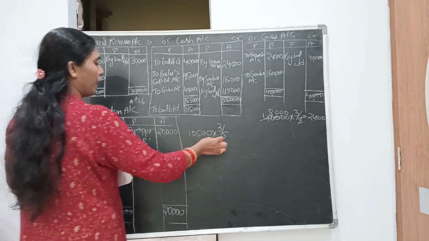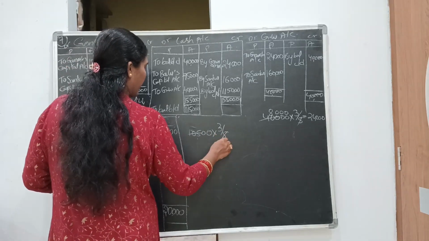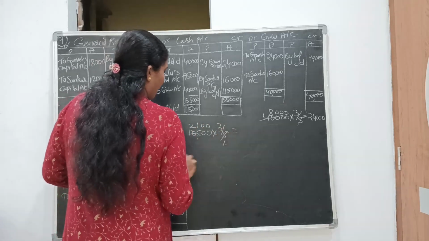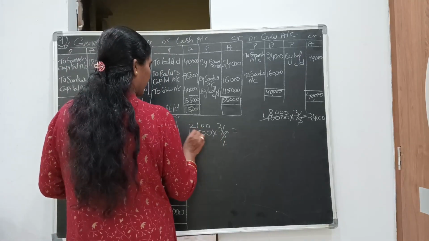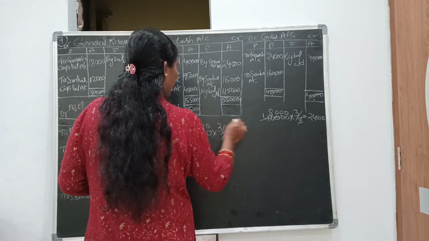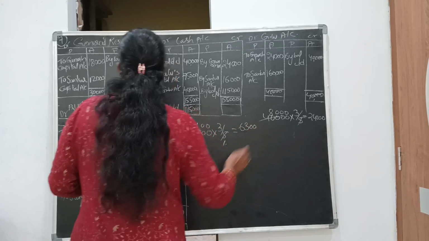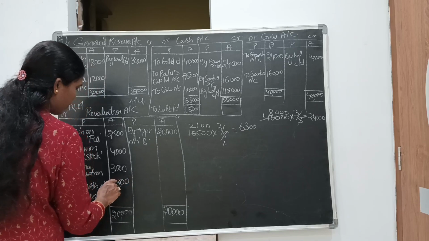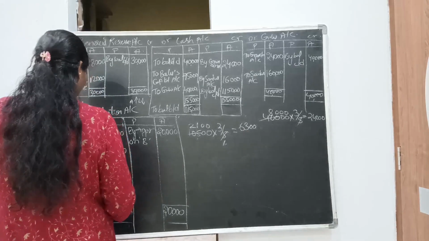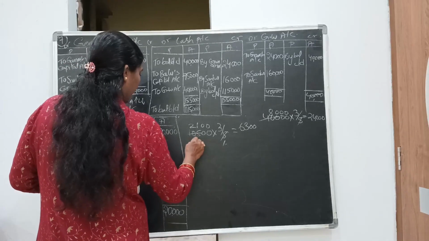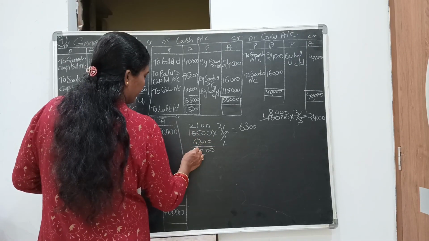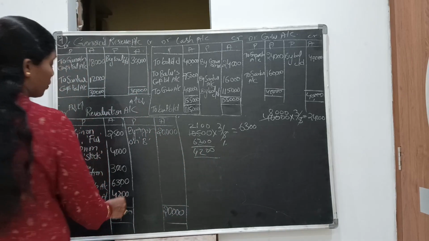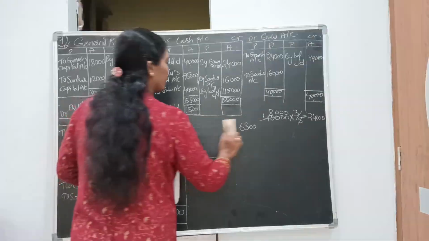This 10,500, 3 by 5: 6,300 is Ganesh's revaluation profit. The remaining amount is Shankar's. 6,300 deducted, 4,200 is Shankar's revaluation profit.